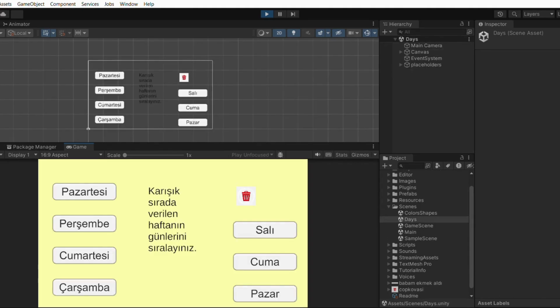This is our day sorting game. The user sorts the given days in correct order. This is Turkish because we are Turkish, but it can be translated to other languages.